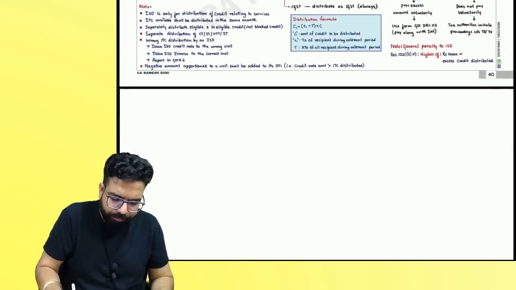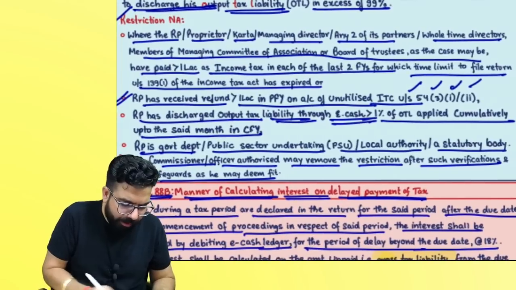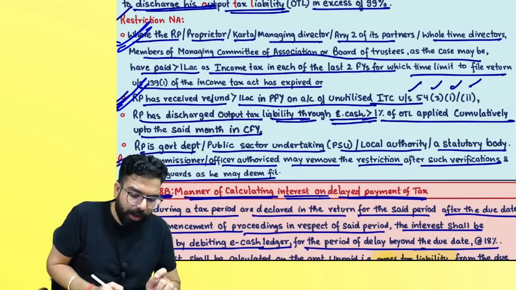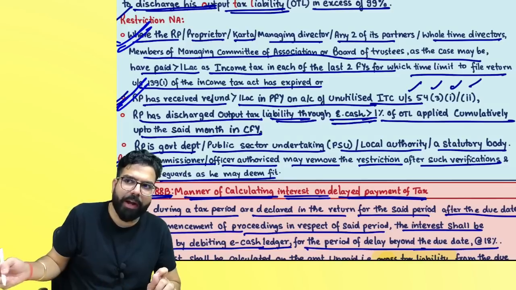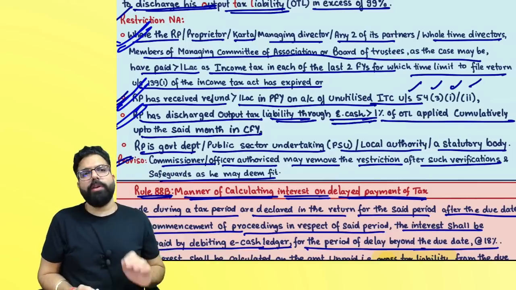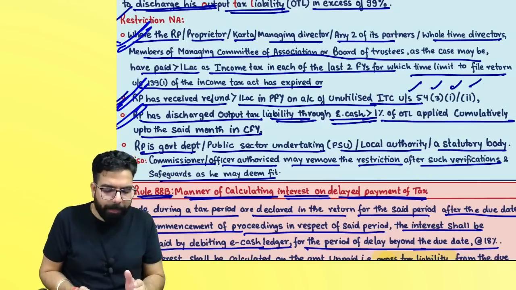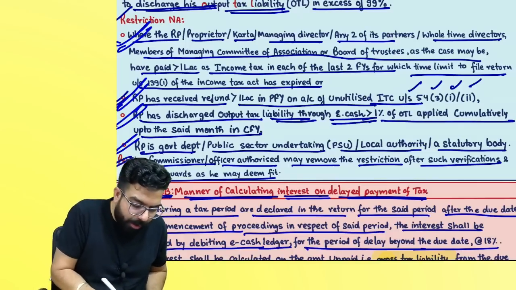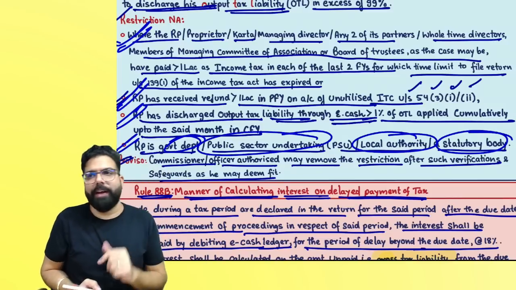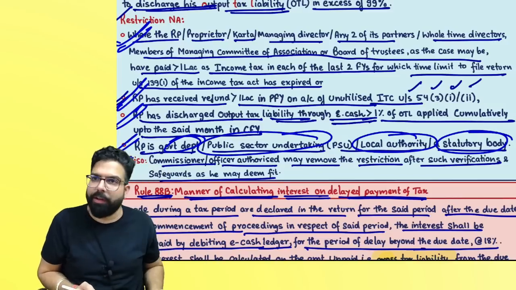I'll show you that also. Here, this is not applicable where you have paid more than 1 lakh rupees income tax in the last 2 years, or you have received refund of more than 1 lakh rupees in the last financial year on the basis of unutilized ITC, or you have discharged more than 1 lakh rupees, more than 1% cumulatively, or you are a government department, public sector undertaking, local authority, or a statutory body. In that scenario, this provision is not applicable.